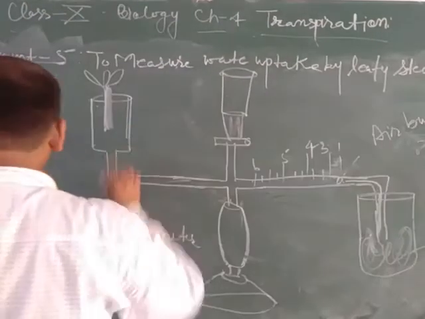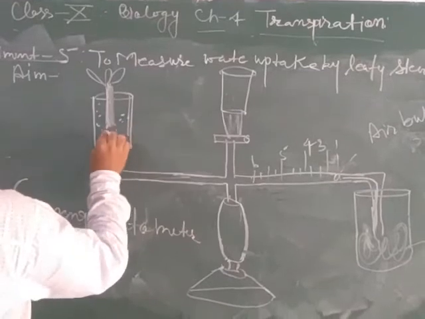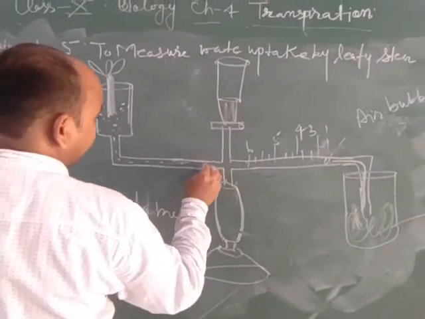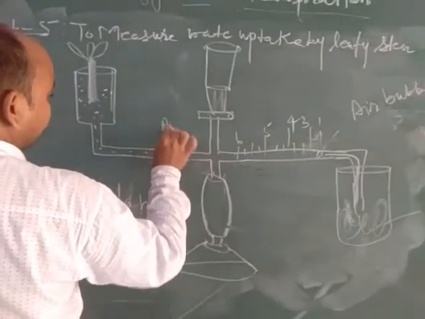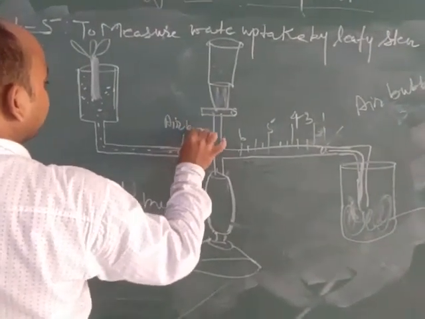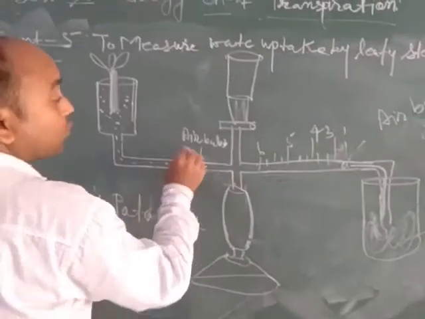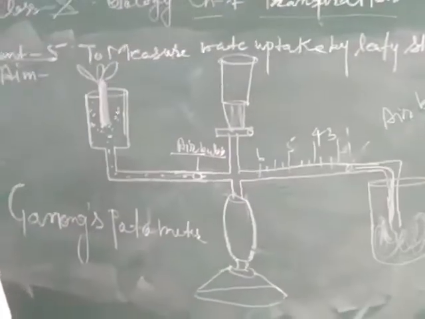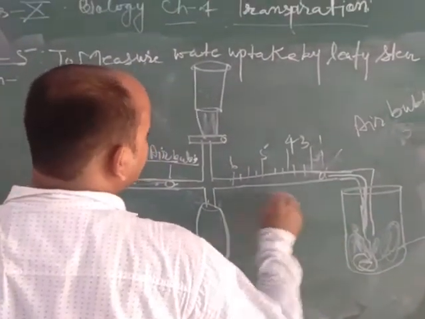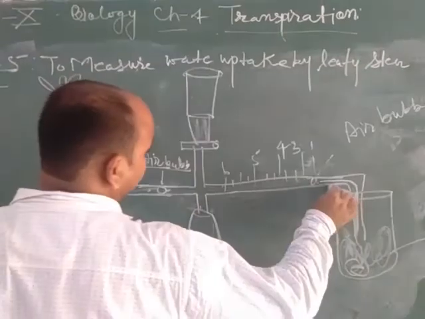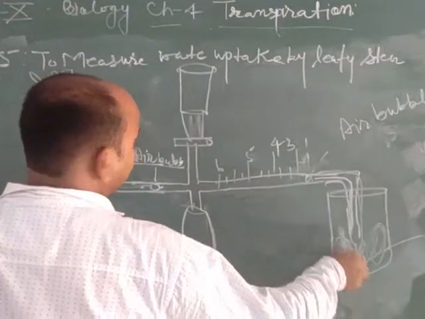Here water is filled in this portion, and here an air bubble is introduced to show the movement of water. Here is colored water in the lower part of the Ganong potometer.